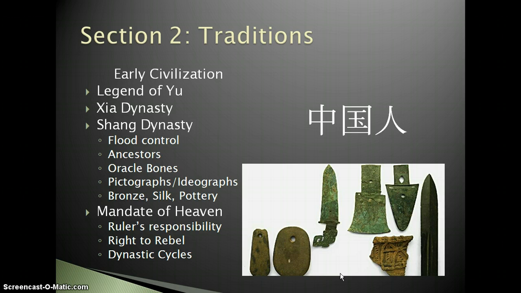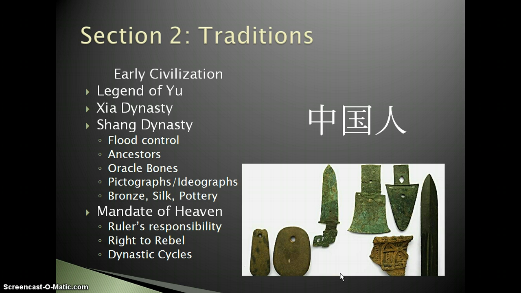So many times in Chinese history, the people would rebel against the emperor. They would claim that he had lost the Mandate of Heaven because he'd done something stupid, like lose a war, and so they would overthrow him and start a new dynasty. And that's how you end up with what are called dynastic cycles, where a new dynasty rises up, becomes powerful, and then something happens, either a war or a natural disaster or a combination of both, or a combination of things that make people hate their government.